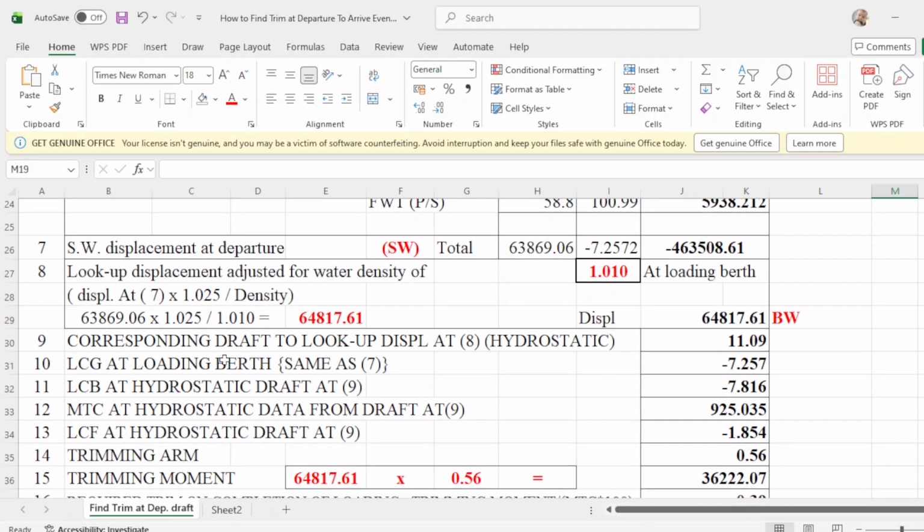Corresponding drop to look at displacement at number 8. So what will be its corresponding drop? It is 11.09.